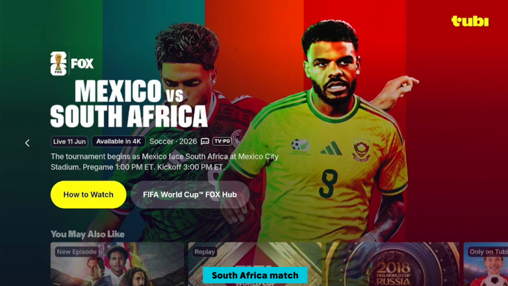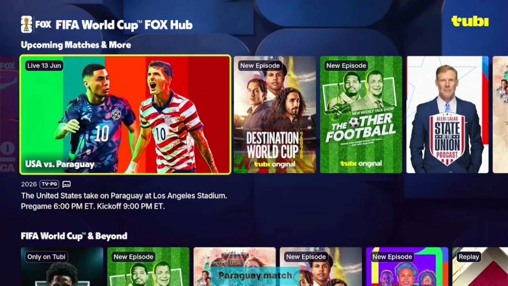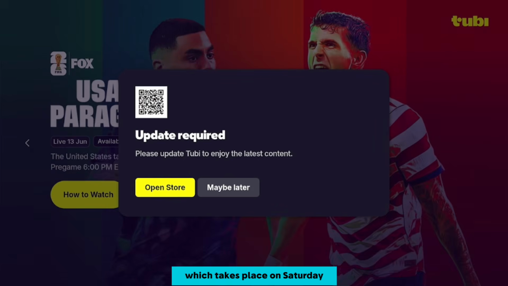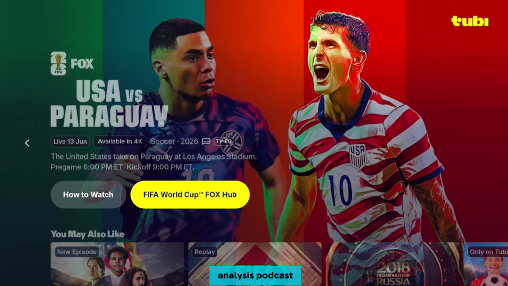So the Mexico versus South Africa match, you'll be able to watch it here, and also you'll be able to watch the USA versus Paraguay match, which takes place on Saturday. So you'll be able to watch two of these matches on this platform without any commitment. And beside that, you'll be able to watch a lot of analysis, podcasts, and so on this platform. It is very good for Google TV users, and I believe other Android TV users.